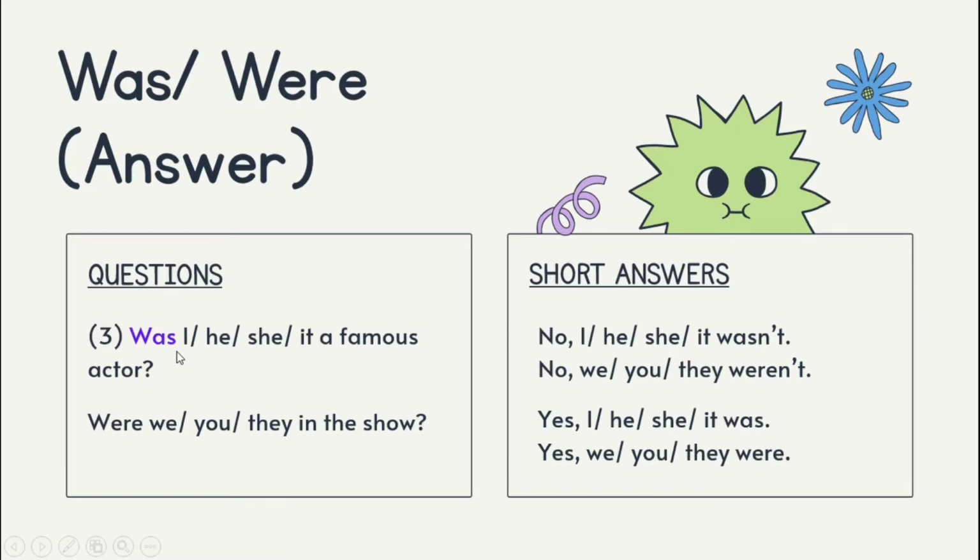Okay, so the answer is, was I, or was he, or was she, or was it a famous actor? So you need to remember that if it's singular, you need to use was, but if it is plural, you need to use were.